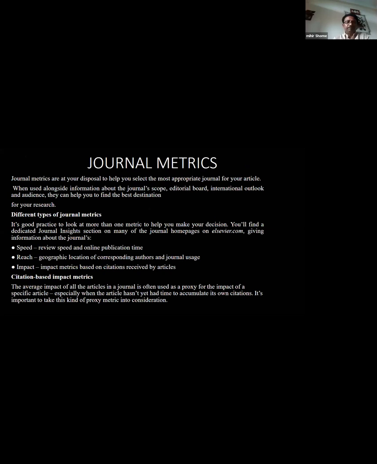First is speed: review speed and online publication time. Then reach: geographic location of corresponding authors, and journal usage. Then impact metrics based on citations received by articles, citation-based impact metrics. The average impact of all the articles in a journal is often used as a proxy for the impact of a specific article, especially when the article hasn't yet had time to accumulate its own citations. It's important to take the kind of proxy metric